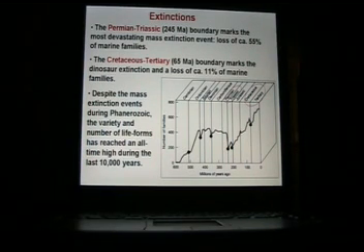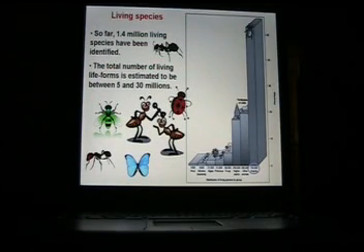So despite these mass extinction events during the Phanerozoic, the variety and number of life forms has actually reached an all-time high during the last 10,000 years. In terms of living species, so far we've actually identified 1.4 million living species on Earth. The total number of living life forms is estimated to be between 5 and 30 million. So we've identified 1.4 million, but we expect that there's between 5 and 30 million.